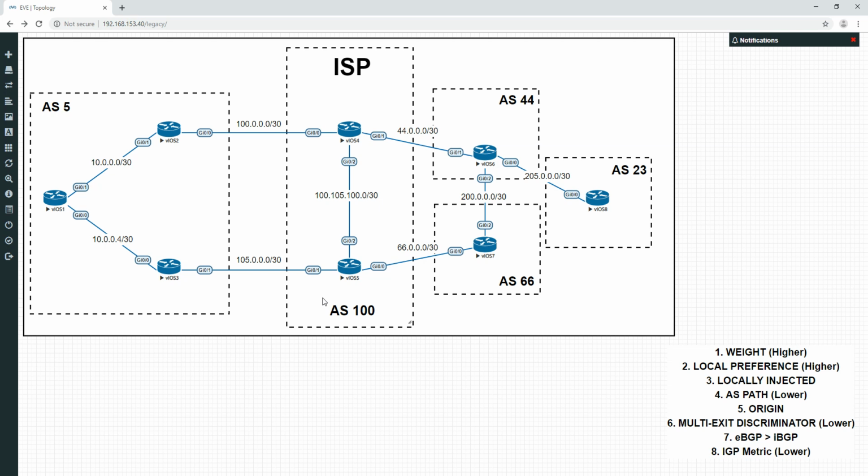eBGP maps the ASs through which it traverses, and it uses that as a loop prevention mechanism. For example, think of the AS tag like a passport.